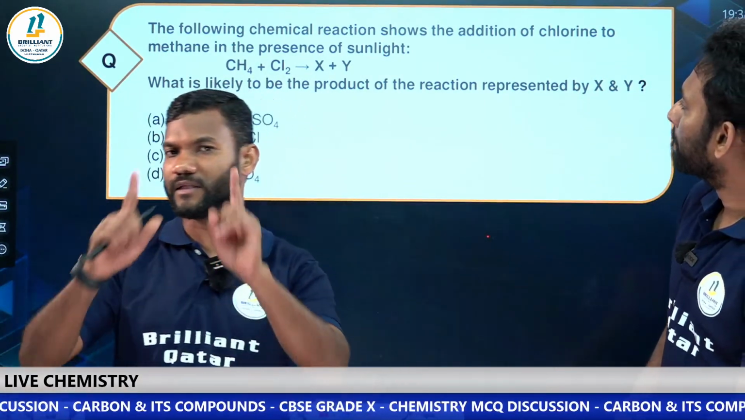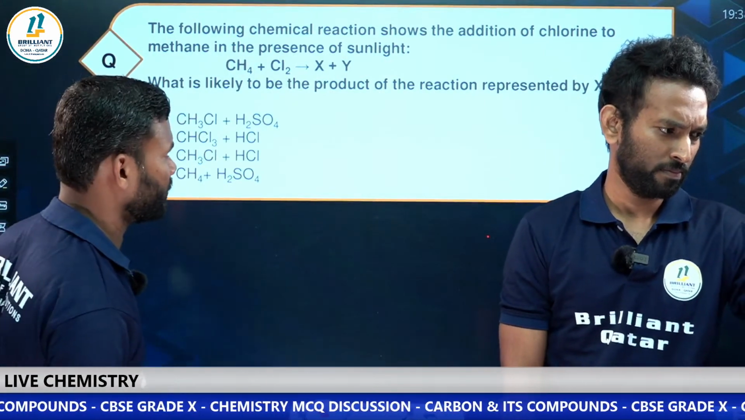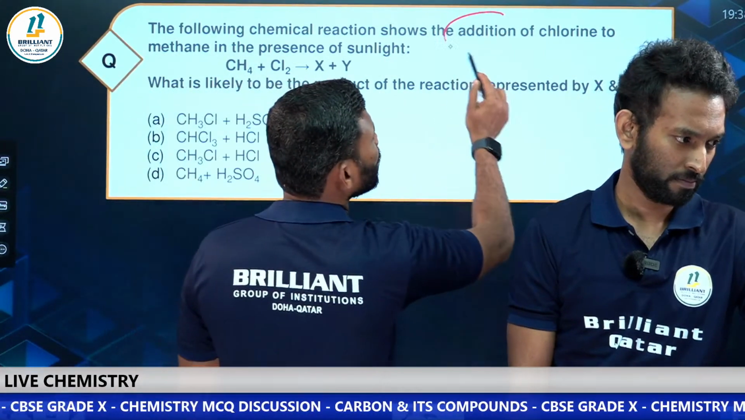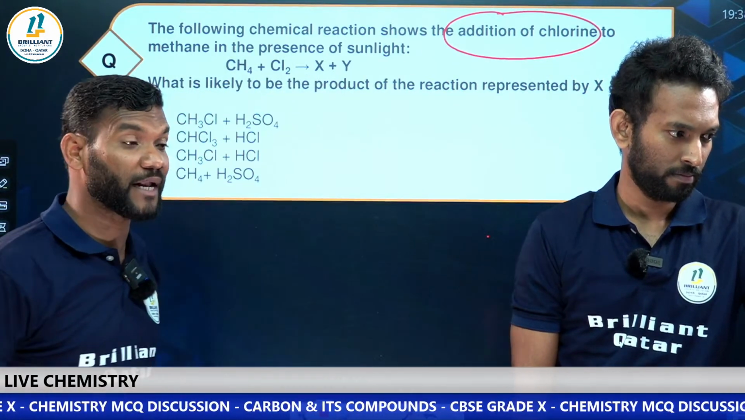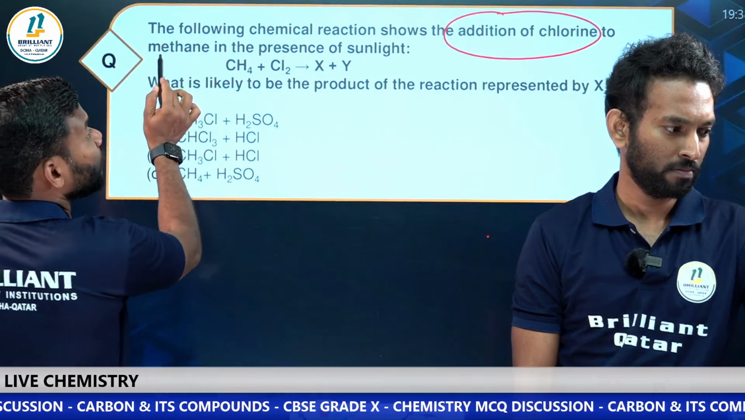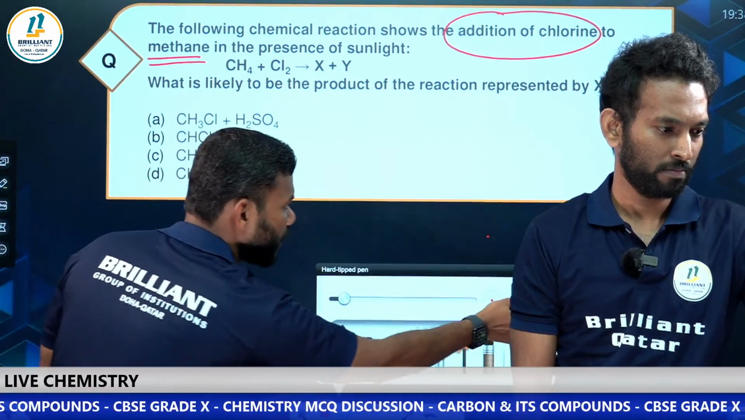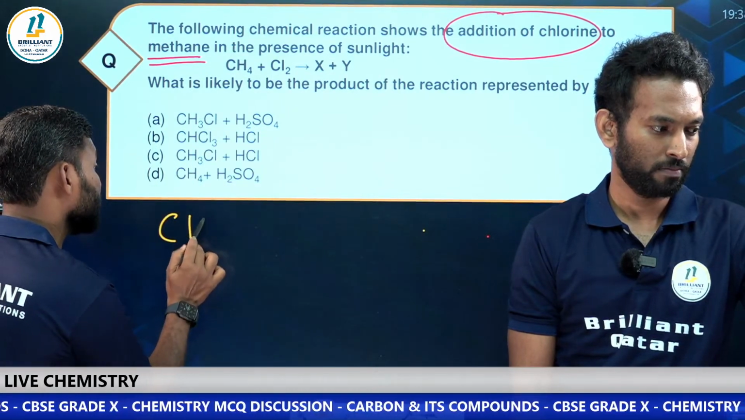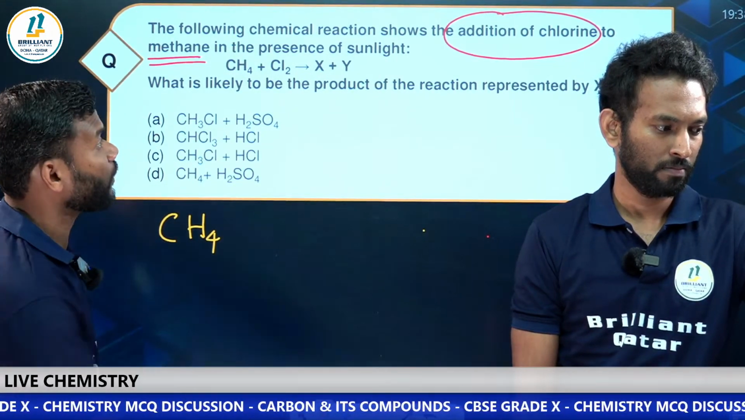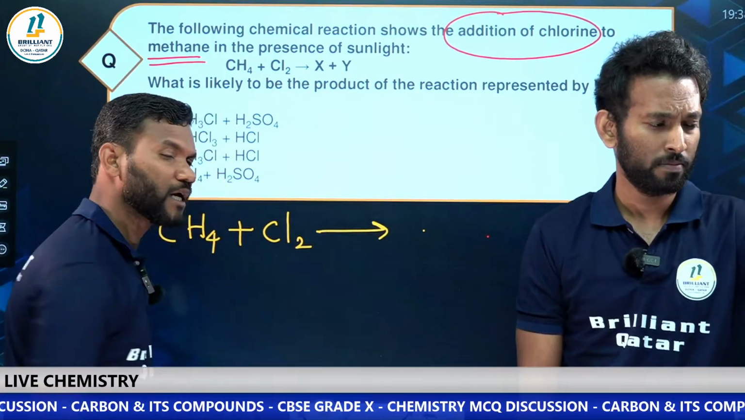Next question. All of you listen. What is the question here? The following chemical reaction is an addition of chlorine. What are we adding? Chlorine we are adding. Now, you know where we are adding the chlorine? Methane. What is methane, my dear students? CH4. CH4, and what you are adding? Chlorine, plus Cl2.